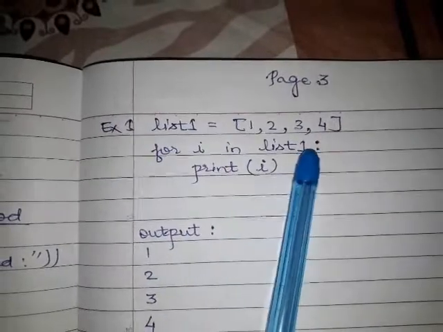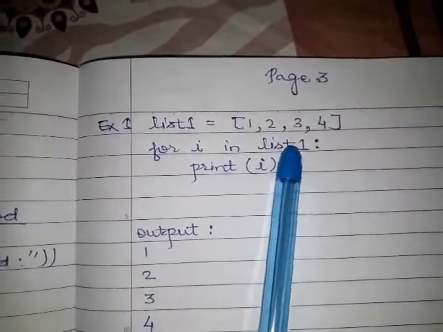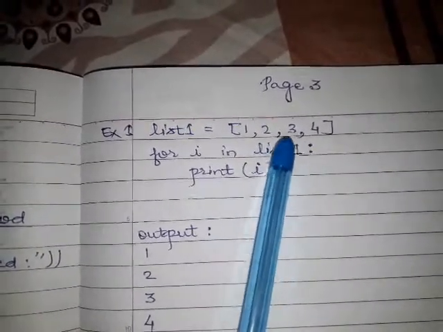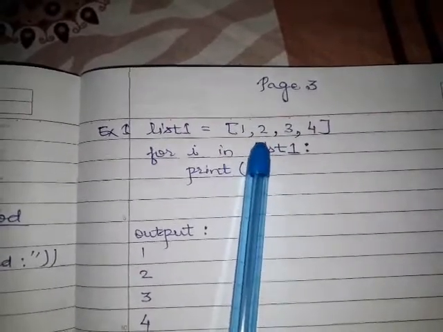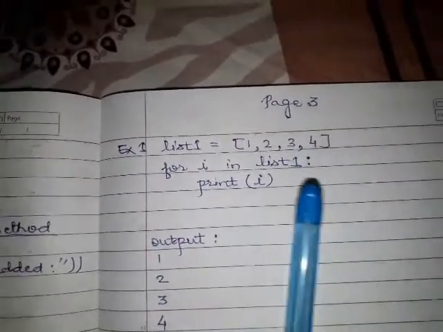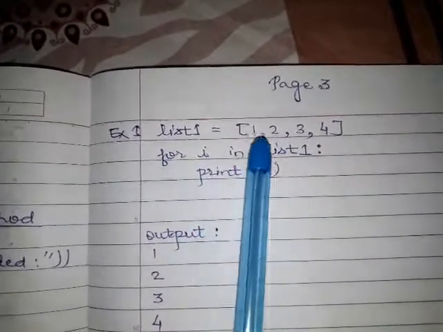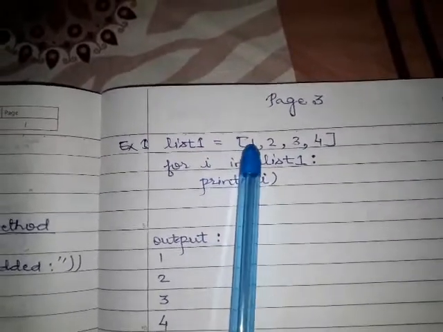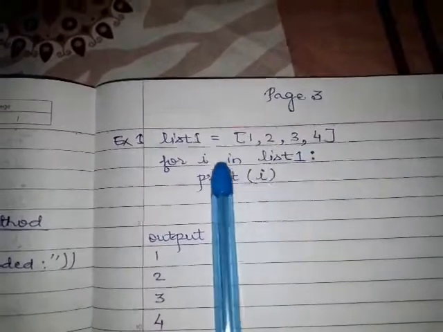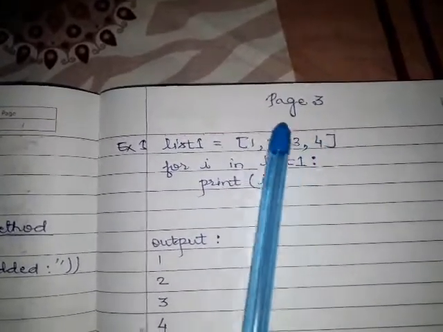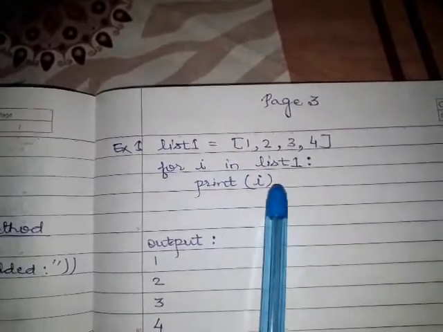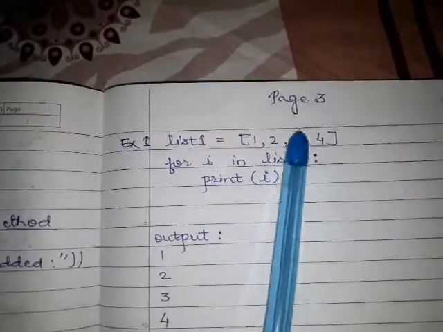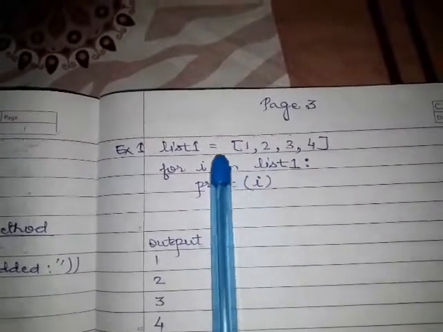Here, in place of using the range method, I am placing the list. Range also gives a list, but I placed the list over here. So i will take the first value whenever you run this for loop. This loop will run 4 times because our list contains 4 items. It depends on the length of the list, and the length of the list is 4: 1, 2, 3, 4. So this loop will run 4 times.